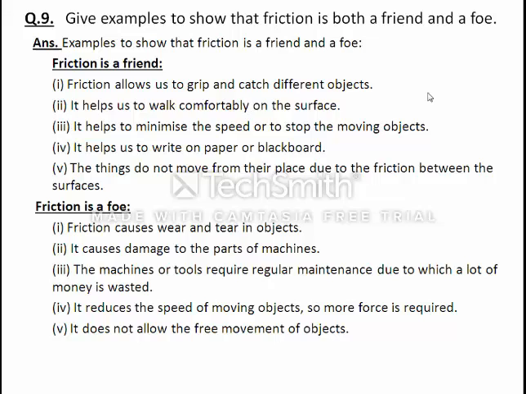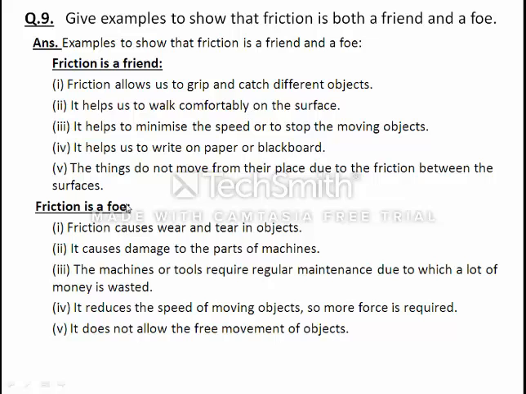Friction is a necessary evil. Friction is a friend because friction allows us to grip and catch different objects. It helps us to walk comfortably on the surface. It helps to minimize the speed or to stop a moving object. It helps us to write on paper or blackboard. Things do not move from their place due to friction between the surfaces.